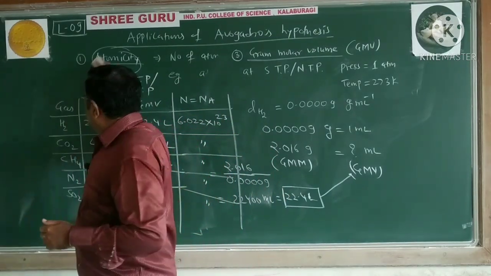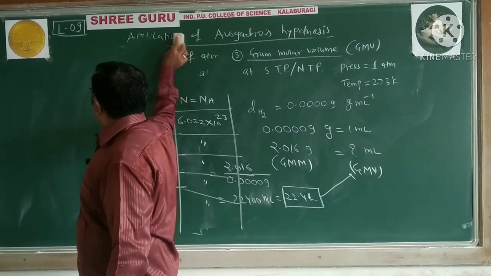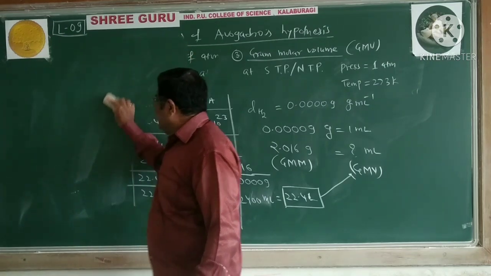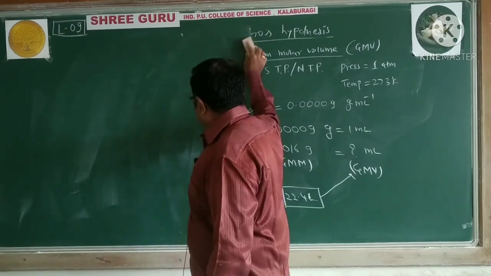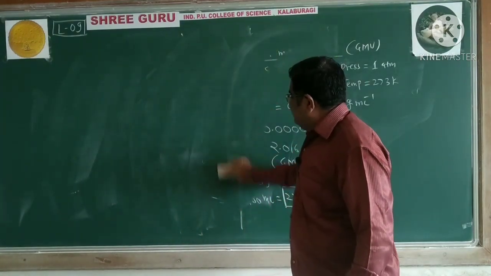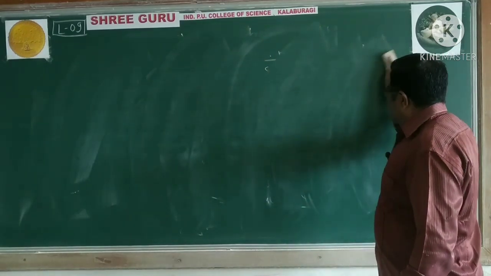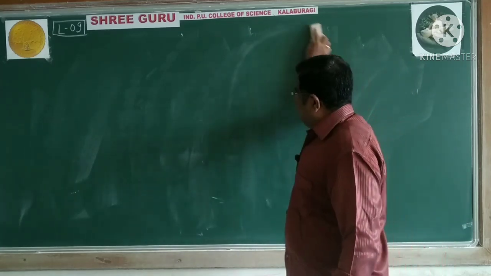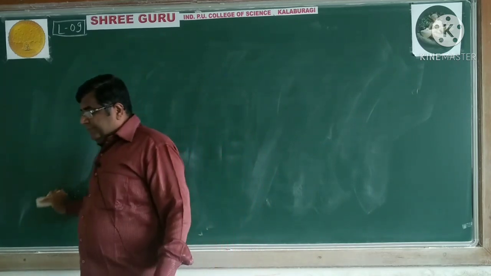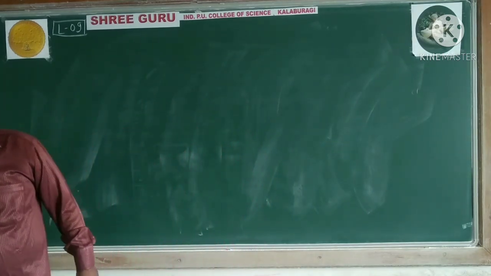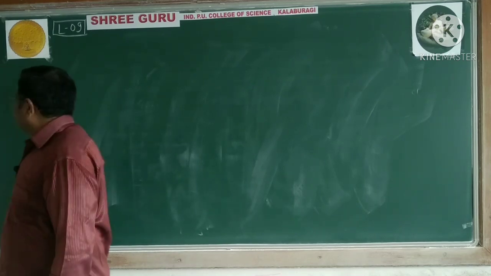So we have started with atoms, molecules, atomic mass, molecular mass, gram atomic mass, gram molecular mass, and now we have gram molar volume. These are the ways in which we are developing these concepts. Now we have to go for the next concept. It is called the mole concept.